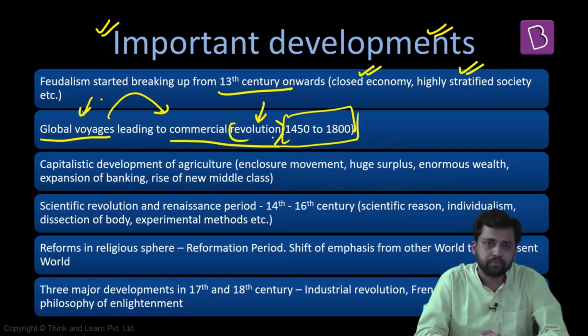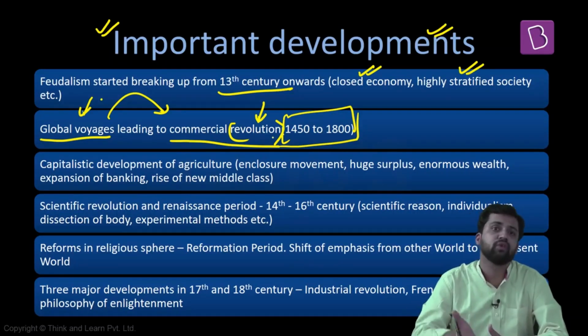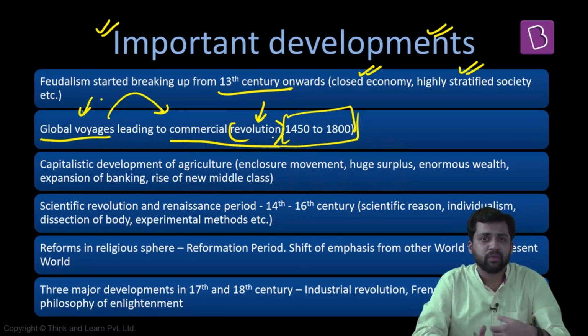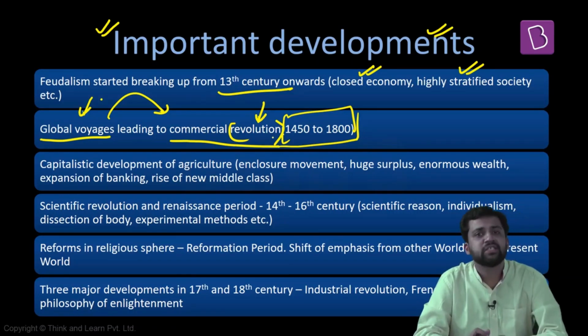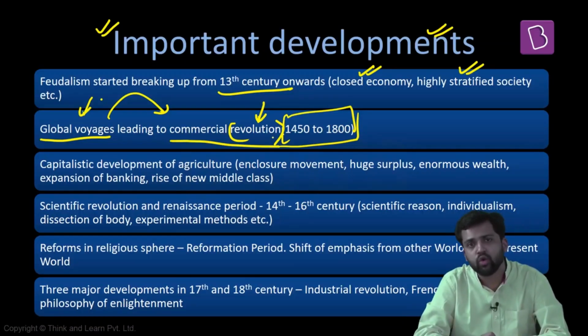As a consequence of commercial revolution, there are multiple impacts on society. For example, there is the rise of a new class, the middle classes. There are different changes in the economy as well. For example, the banking institutions are changing. Different kinds of organizations are also changing. So global voyages are indirectly leading to commercial revolution, and we will see this point by point, how commercial revolution shapes up. Just wait for a few minutes, we'll come to that. But keep in mind, global voyages are shaping up the new kind of organization, the new kind of economy during this period of time.